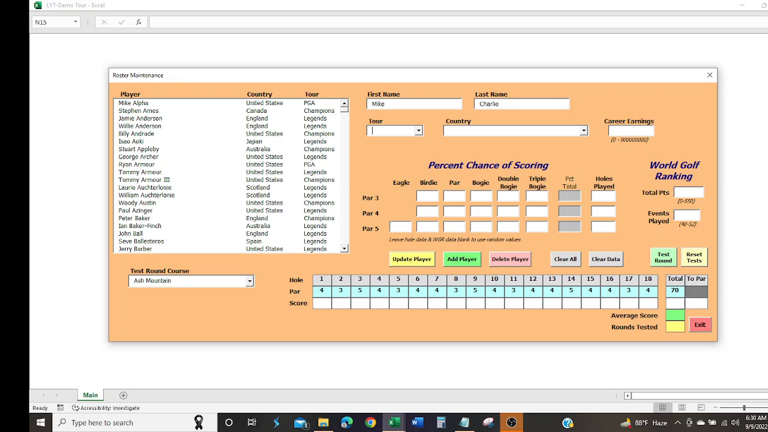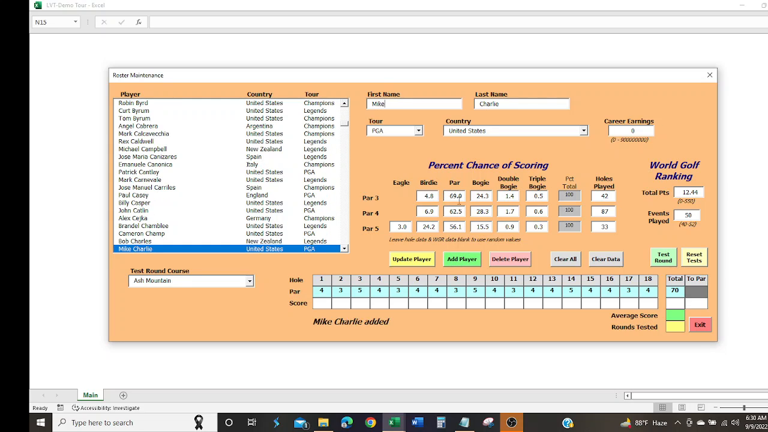And we'll say the PGA Tour. And we'll say the country is the United States. And let's say we just want to let him have random data. So then we'll click Add Player. And here comes the random data. And Mike Charlie is now added to the tour roster. I can come through and update, or I can test out this information just like we talked before.